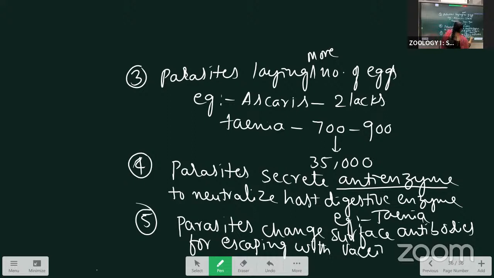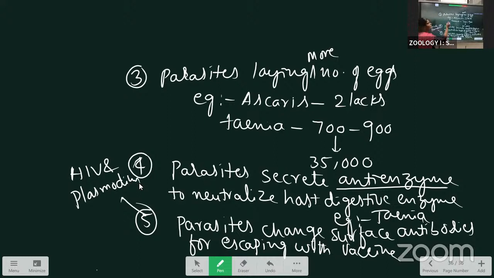Here, for example, HIV and Plasmodium. These are some of the parasitic adaptations.